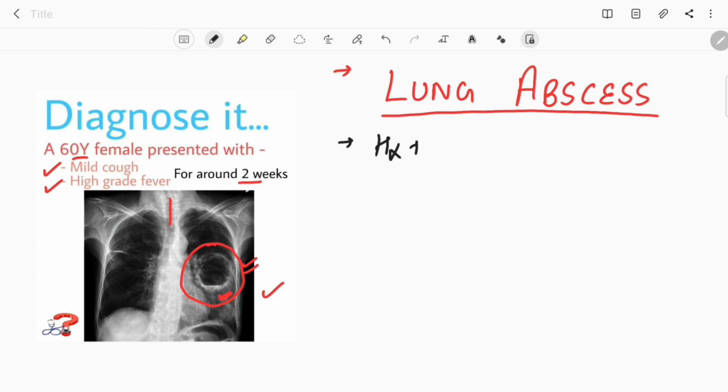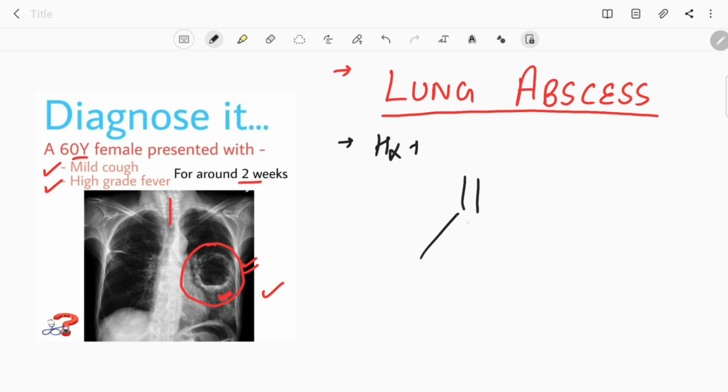The patient may be having symptoms like fever with chills. The patient may be having weight loss because it is a chronic condition and usually takes around 3 to 4 weeks to develop. Next, there may be cough, and the cough may be productive or non-productive, and let's understand why it can be productive or non-productive.